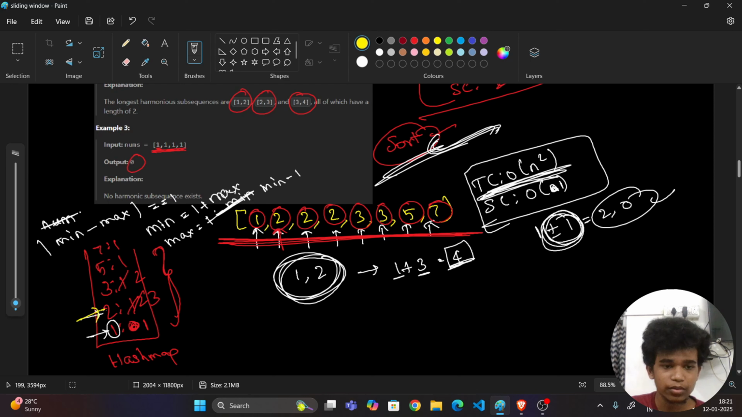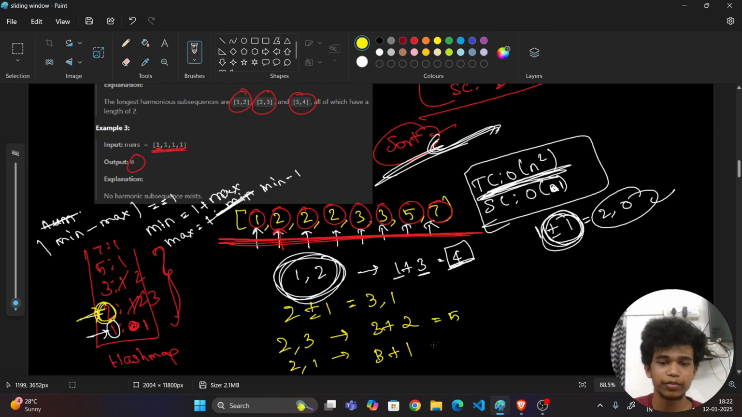Now I am just going to this 2. So 2 plus or minus 1, so I can take either 3 or 1. If I take 2 and 3, what are the counts? So 3 plus 2. If I take 2 and 1, what is the count? It is 3 plus 1. So here comes 5, here comes 4.